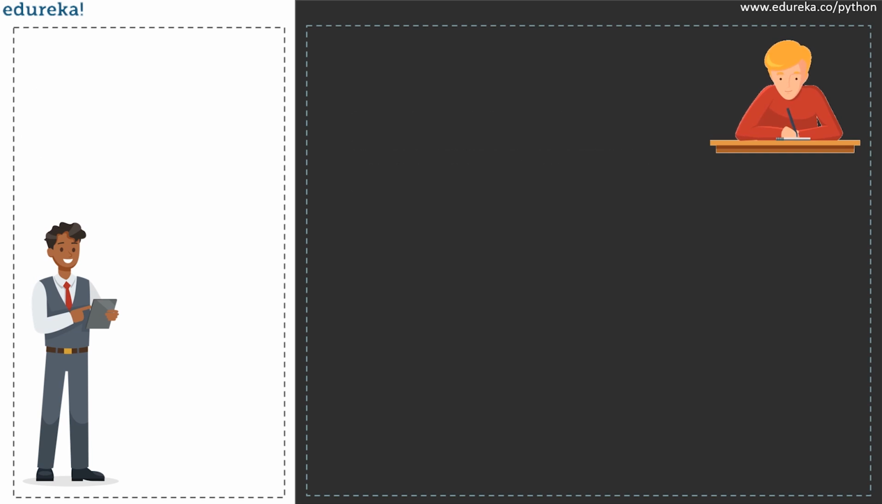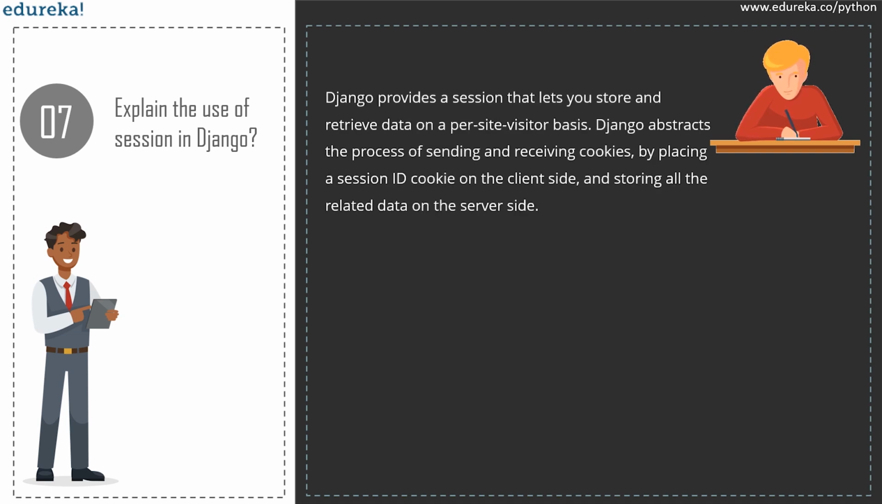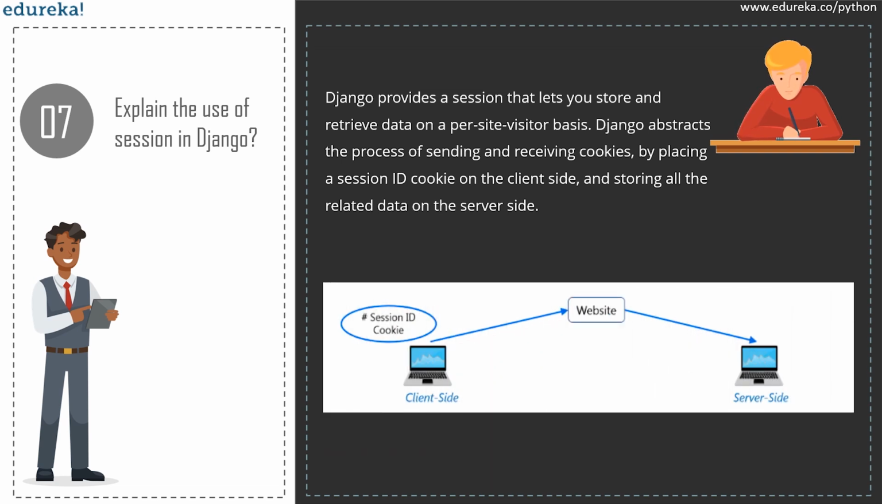So now moving on towards the next question, which is what is the use of session in Django framework? Django provides a session that lets you store and retrieve data on a per site visitor basis. Django abstracts the process of sending and receiving cookies by placing a session ID cookie on the client side and storing all the related data on the server side. So the data itself is not stored on the client side. This is actually very nice from a security perspective.